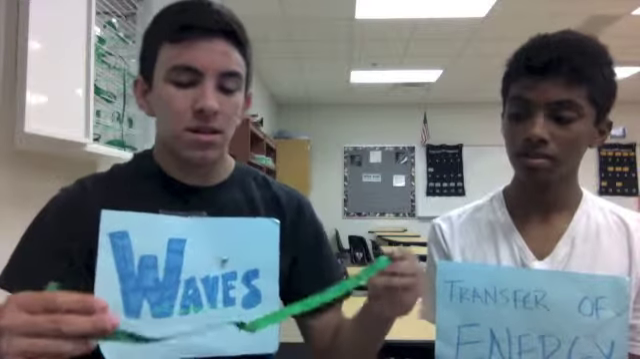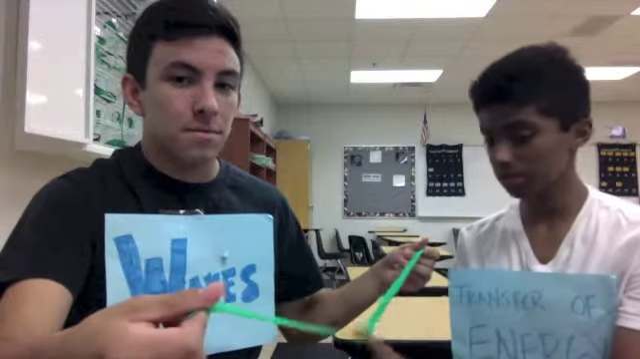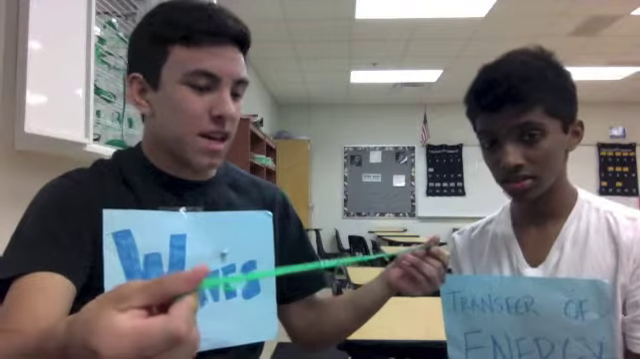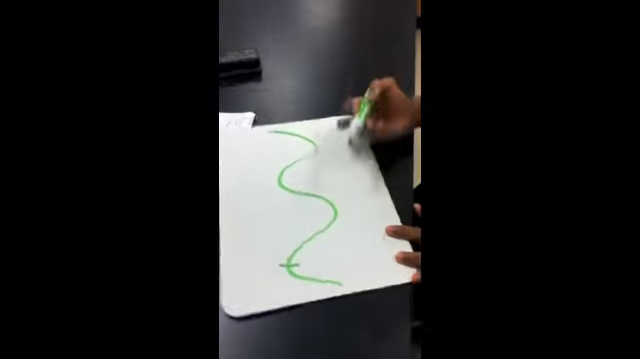For example, we're going to show you with this piece of string. I'm going to add energy to the string by plucking it, and the energy is being transferred in the form of waves. Okay, so a wave is made up of different parts, and this is a wave. The top part of the wave is called the crest.